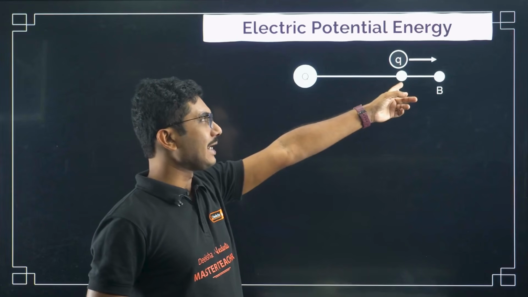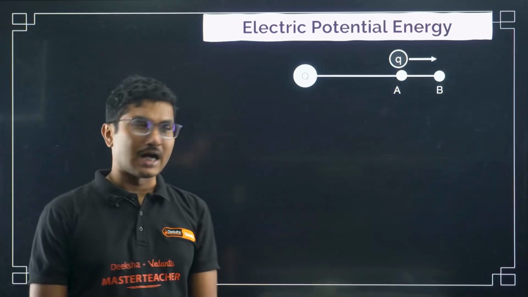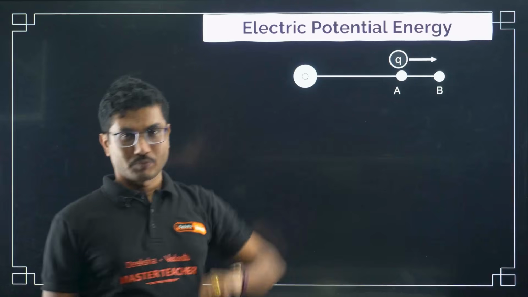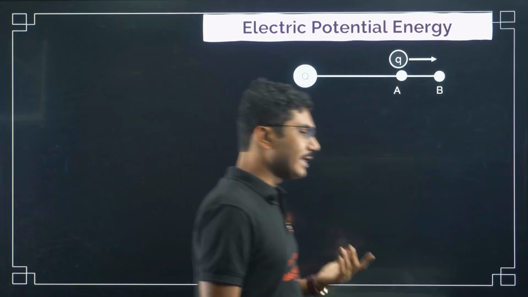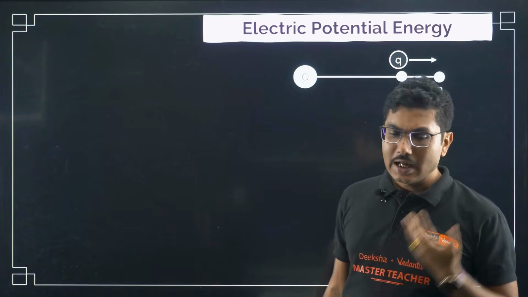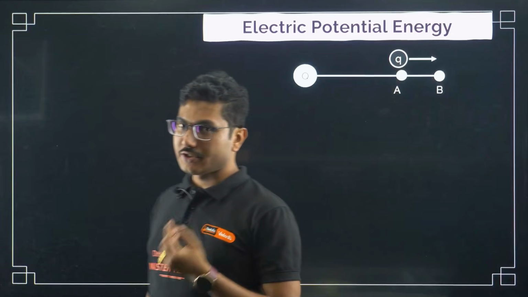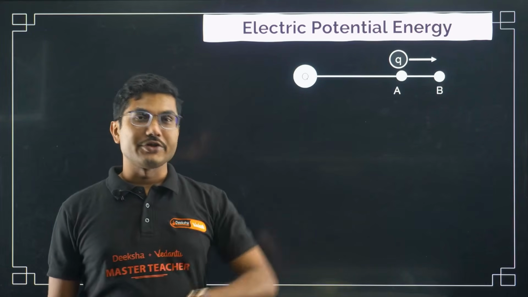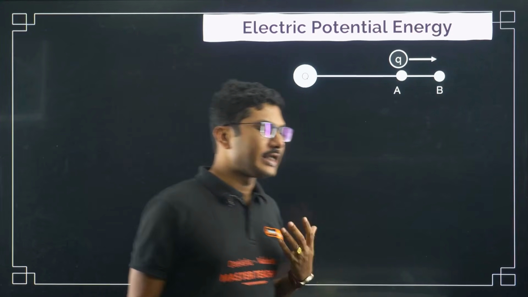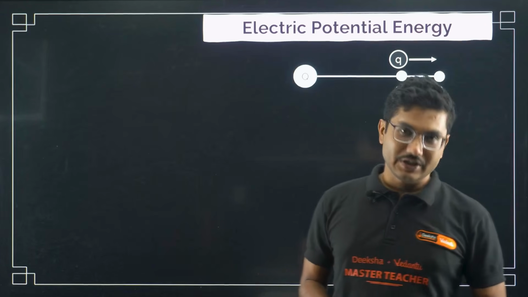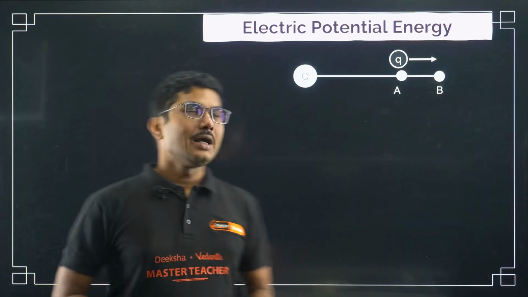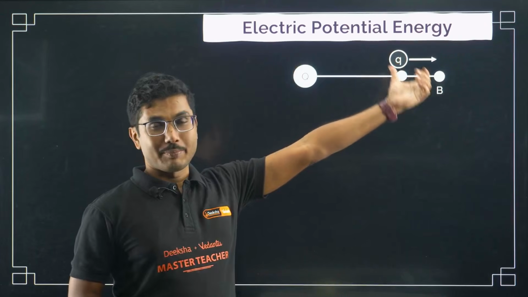If you remember, I have already explained the meaning of a test charge. A test charge does not affect the original electric field, it does not have its own electric field, and it only interacts with the present electric field.